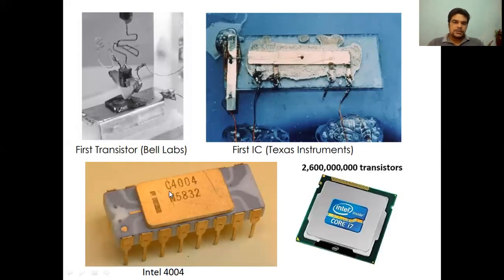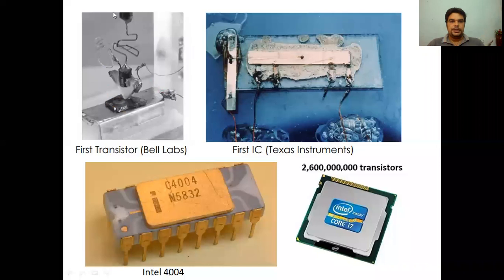This was the first transistor that was invented at Bell Laboratories. This is the first monolithic IC that was invented by Jack Kilby at Texas Instruments. This is the first Intel microprocessor 4004. This is the i7 series processor, and it has 2.6 billion transistors inside it.